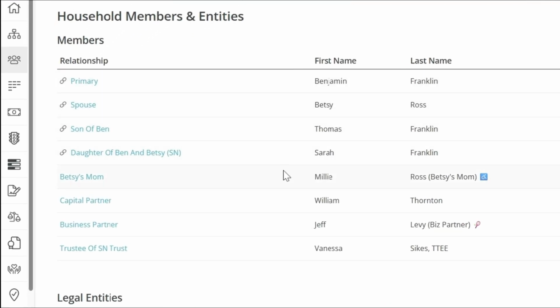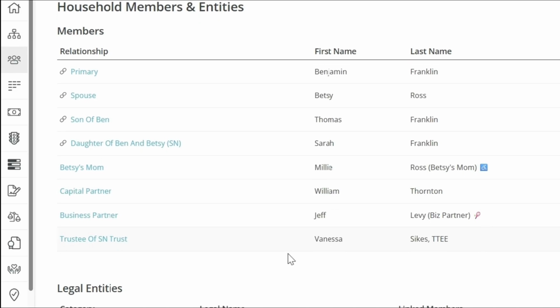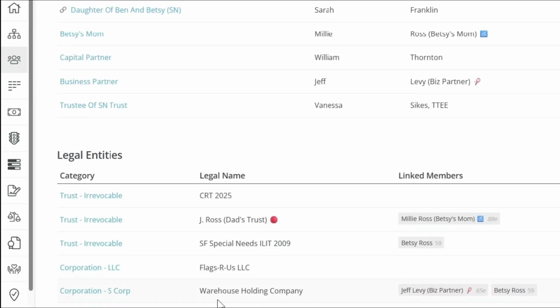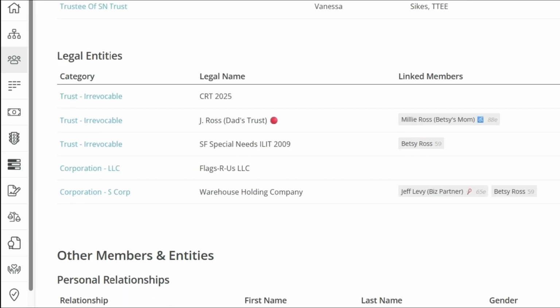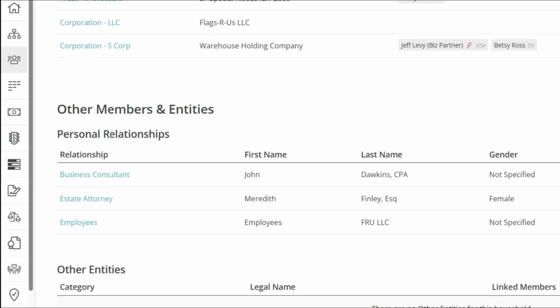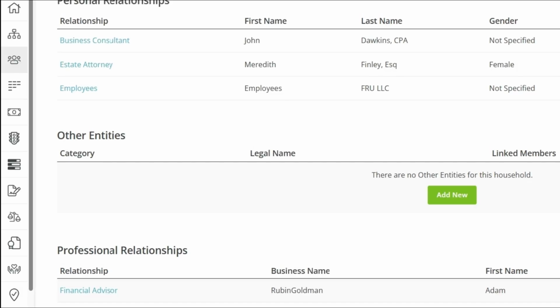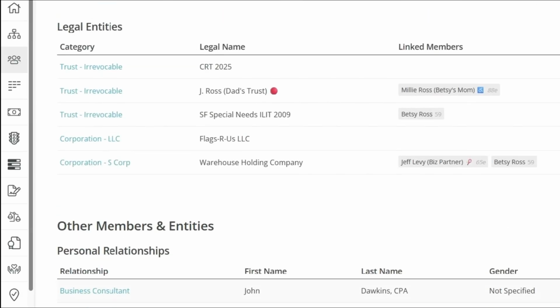But we also need the opportunity to have conversations of other financial interdependencies, including perhaps a mother-in-law or a generation zero in the case of my clients being generation one, maybe a capital partner with whom I have business relationships, business partners, trustees. In fact, I might even have legal entities and so forth that might be part of my household for which I have financial ownership, interest, control, or I benefit from. In fact, there might even be other people that are part of this household, like business consultants, and maybe even myself as a professional advisor, right? So there's me, I'm their professional advisor. These are all individuals and entities that can have a legal relationship or financial relationship with our clients.